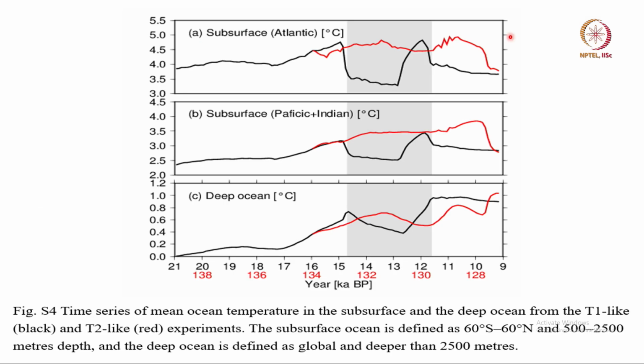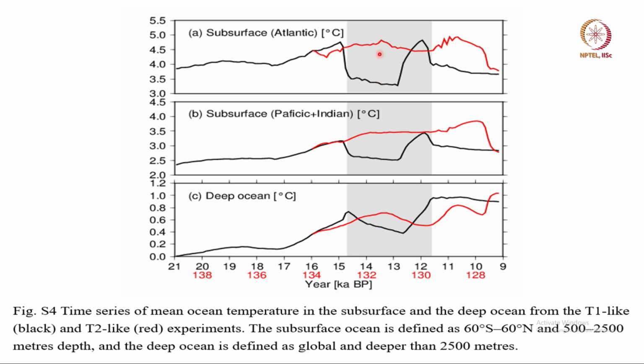Now, this shows, I want you to look at the time axis here. There are two time axes, one going from 21,000 years ago to 9,000 years ago, the other one 138,000 to 128,000. So, approximately a 10,000 year period in this case and 12,000 in the other case are superimposed.